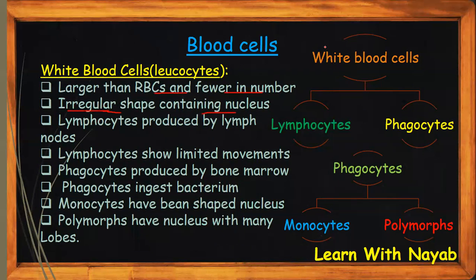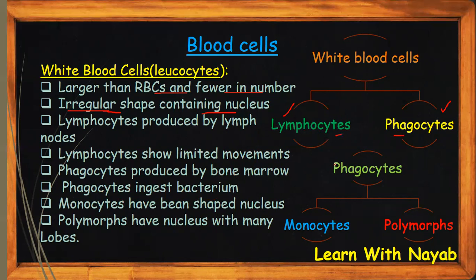White blood cells have two types called the lymphocytes and the phagocytes. The lymphocytes are produced by lymph nodes. Lymph nodes are present in the lymphatic system. The lymphocytes also produce antibodies. Lymphocytes show limited movements. They're very slow, and they don't have a lot of movements. Phagocytes are produced by bone marrow, just like the red blood cells.